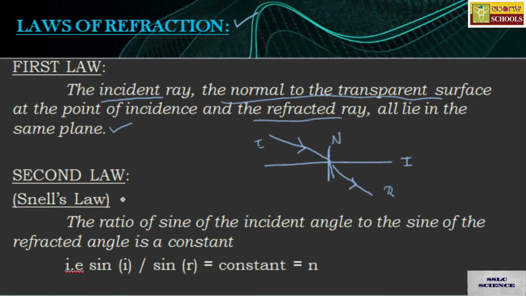Second law, that is called Snell's law. It is called Snell's law because the scientist Snell derived this law, and hence the name.